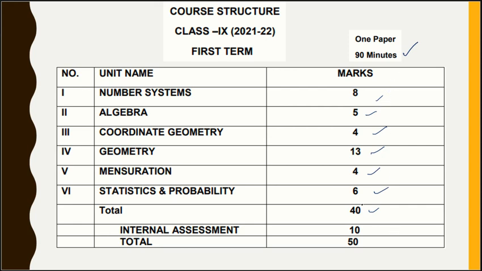And along with this, you have internal assessment, which is carried for the first term for 10 marks. So, 40 marks will be awarded based on the written exam, and 10 marks will be awarded based on internal assessment. So, total 50 marks for the first term.